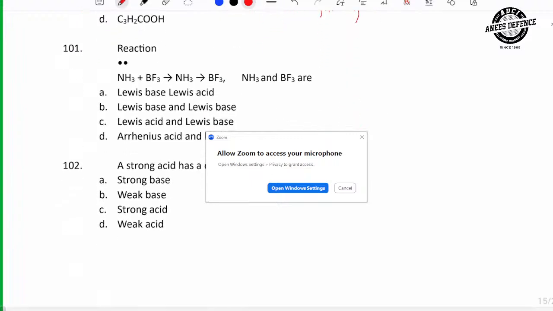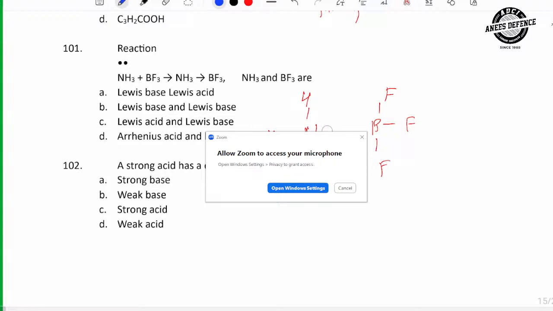So this question is based on Lewis theory. Here, this nitrogen has a lone pair and boron has only 6 electrons because only 3 bonds are there.